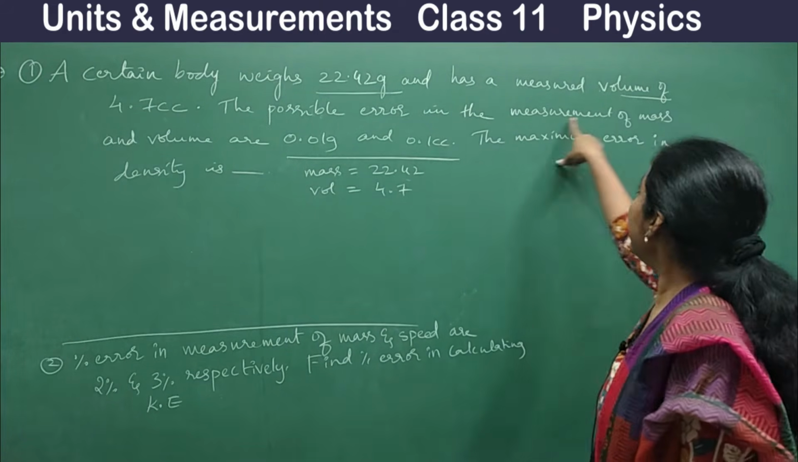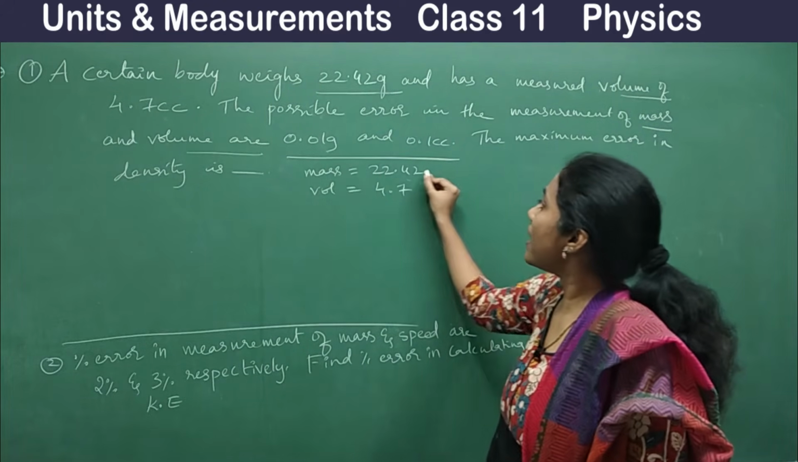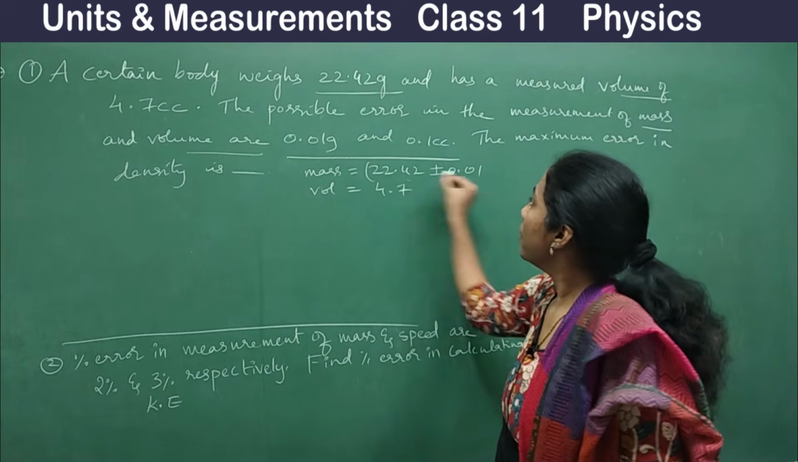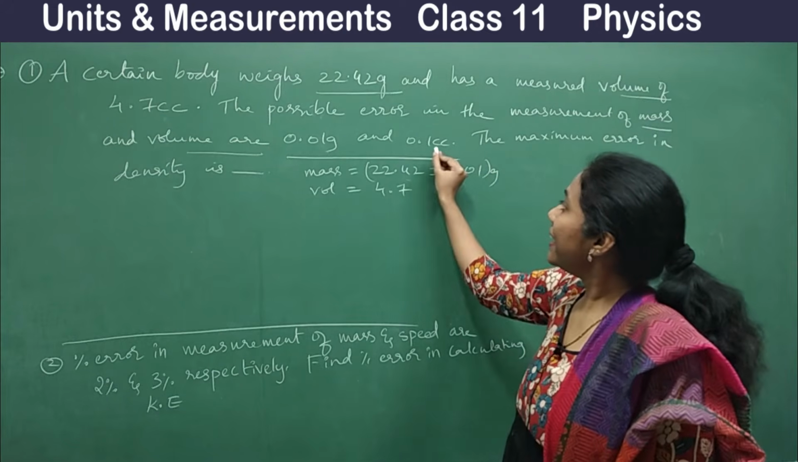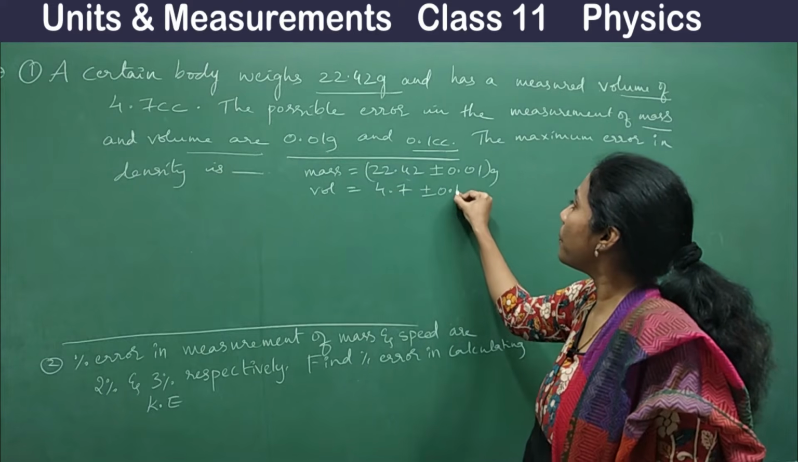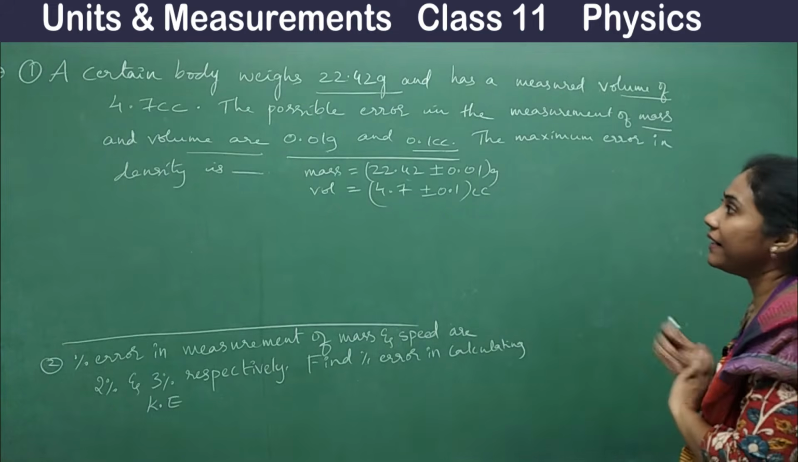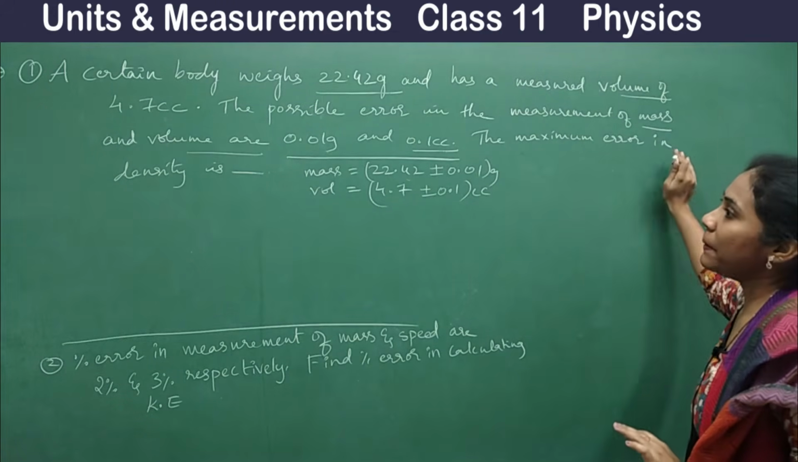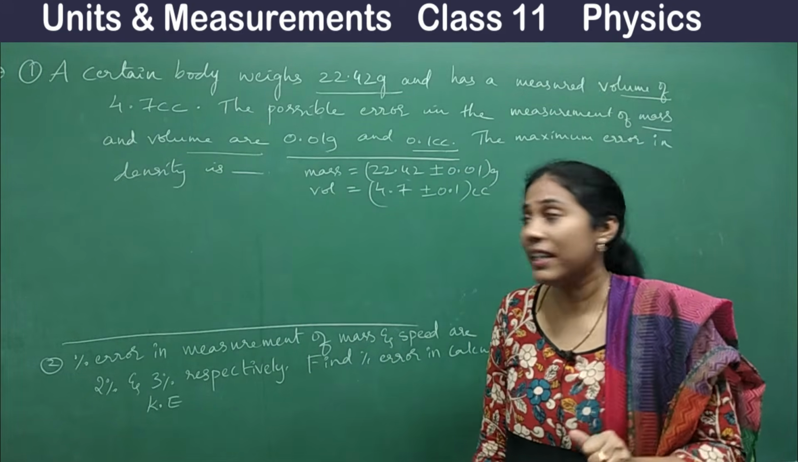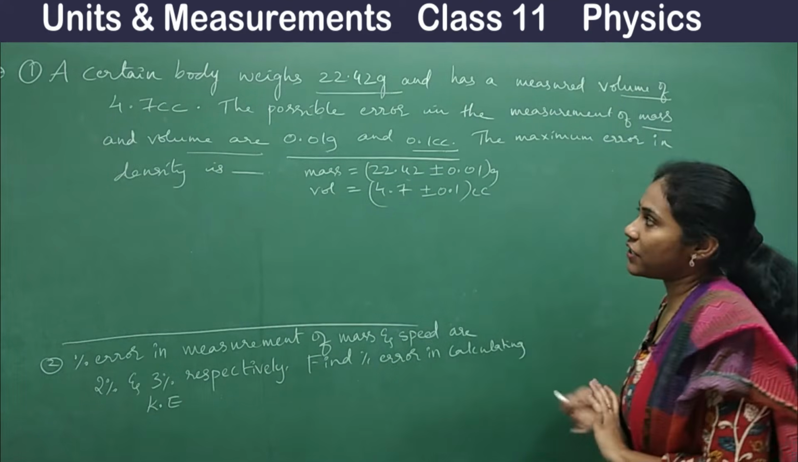Say, error in the measurement of mass and volume. Error in the measurement of mass is this much. So what will I write? Plus or minus 0.01. So this is mass. And error in the measurement of volume is 0.1, that is plus or minus 0.1 cc. So this is volume along with the error, right? What they are asking, the maximum error in density, you should calculate density and mention the percentage error in density. They are actually asking you the percentage error.